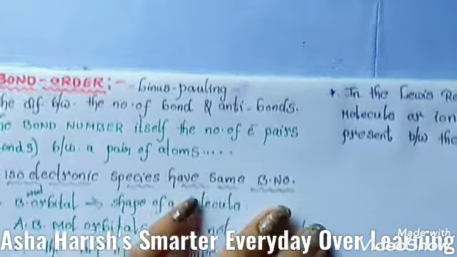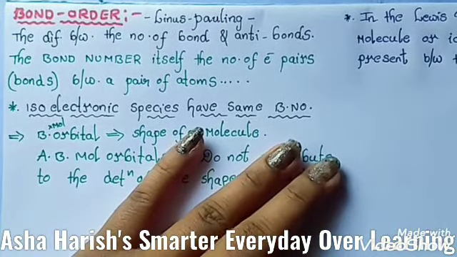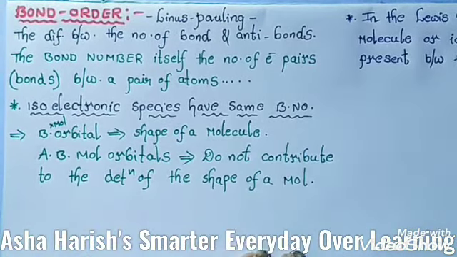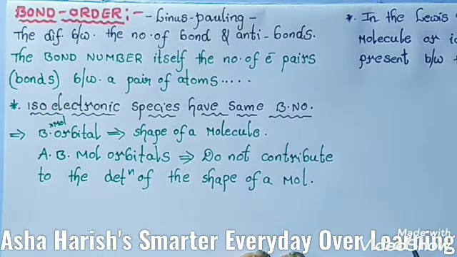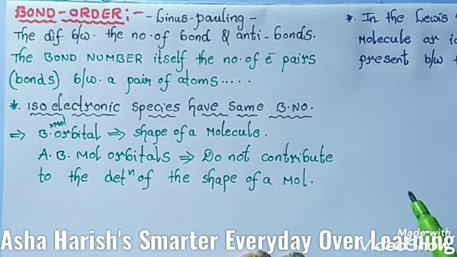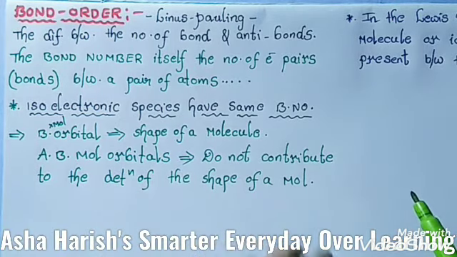Dear students, in this session you are going to learn a simple shortcut trick to find the bond order, and the complete detailed information on bond order: the exact definition, and how we can calculate the bond order for different types of molecules and ions.